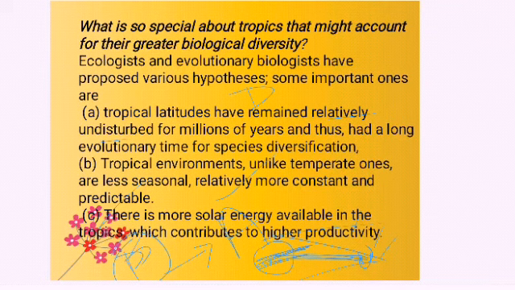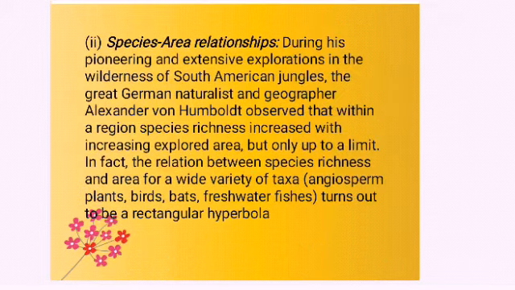Hope it's clear. So today we discussed what biodiversity is and the 3 levels of biodiversity. Then we discussed global biodiversity, Indian biodiversity, and then patterns of biodiversity, the first one being the latitudinal gradient. In the next class, we will be discussing the species area relationship. Okay, thank you.